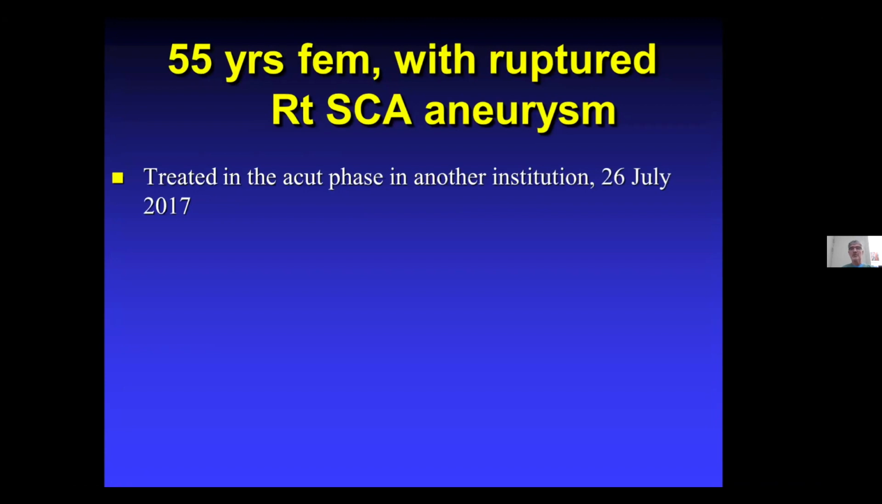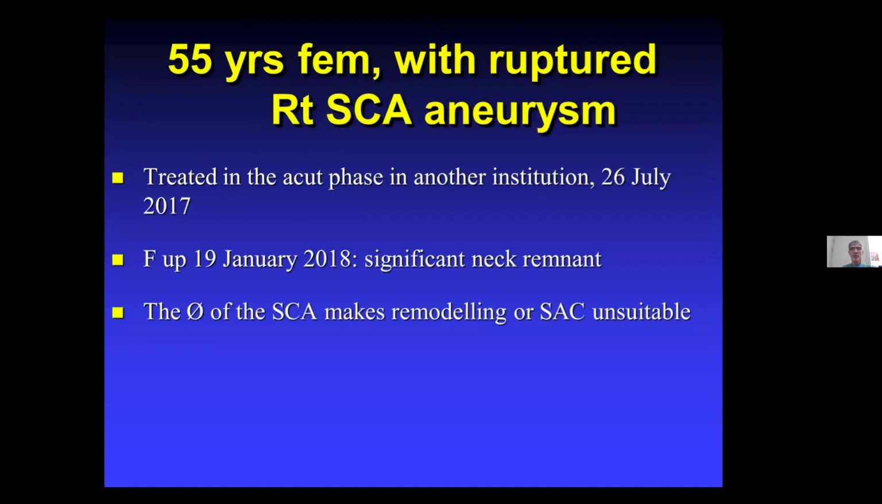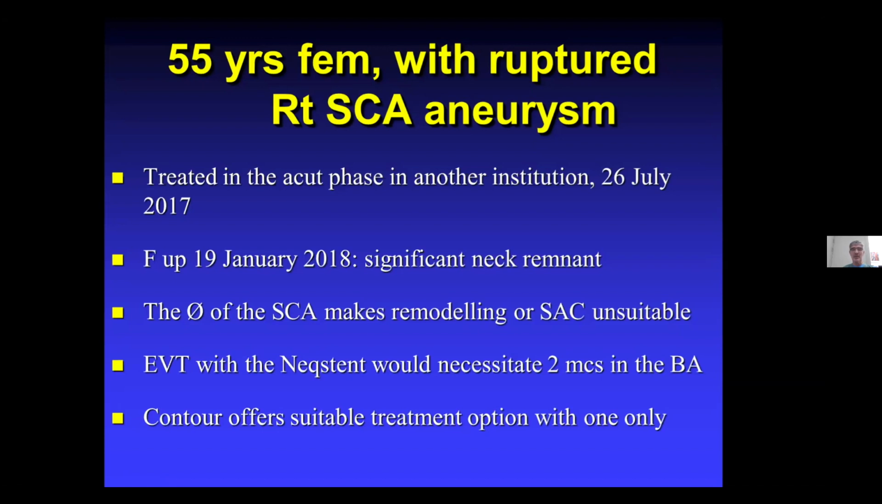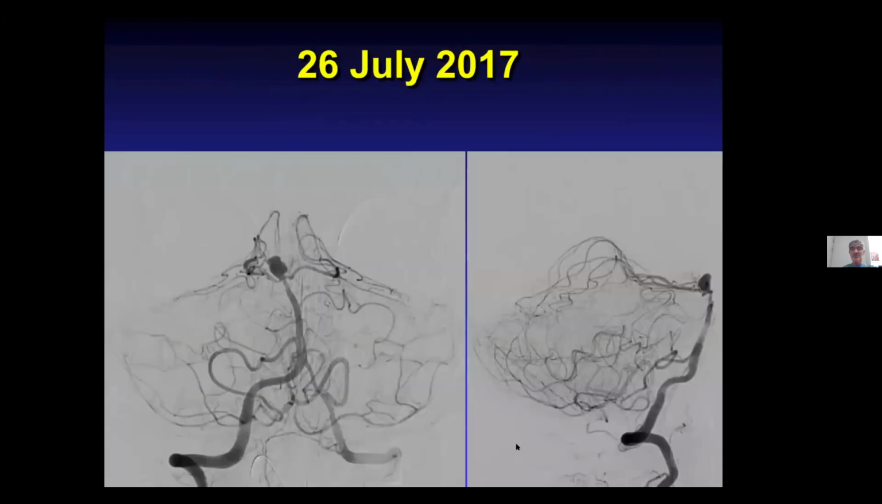This was a patient after subarachnoid hemorrhage treated in another institution, and the follow-up showed a significant neck remnant. When you see the shape of the aneurysm, you will realize that it is very, very difficult to offer any conventional treatment option for this patient. Finally, we realized that the Contour would be the best treatment option for her because of the size of the vessel. This is the basilar artery, which is very narrow.